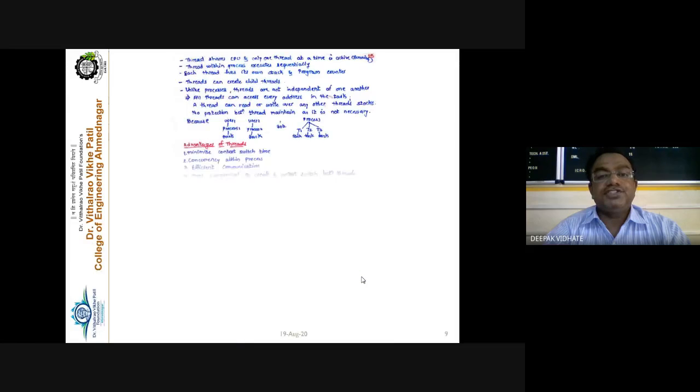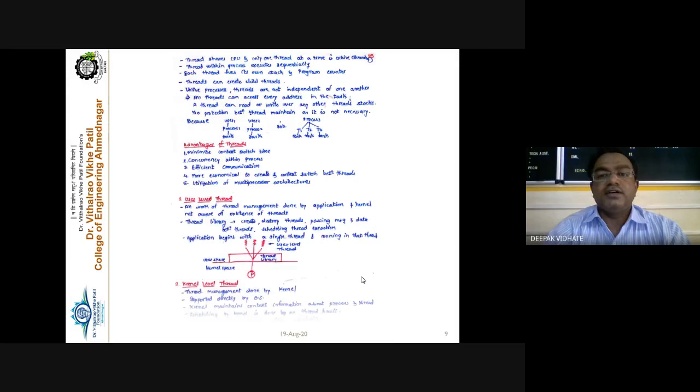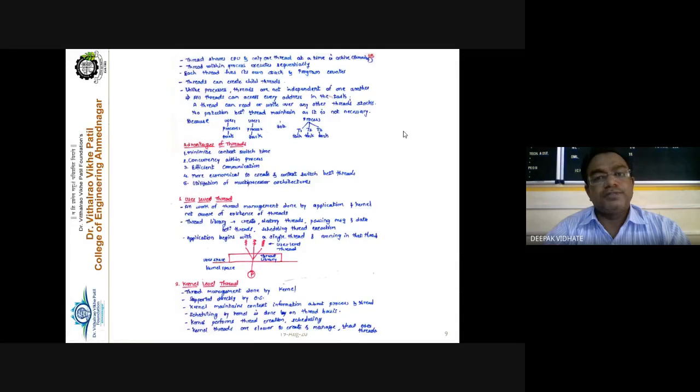The threads share the CPU, and only one thread at a time is in an active execution state. Threads within a process execute sequentially. Each thread has its own clock and program counter. A thread can create a child thread, similar to a process. A process is able to create a child process, right? In the same way, a thread can create child threads.